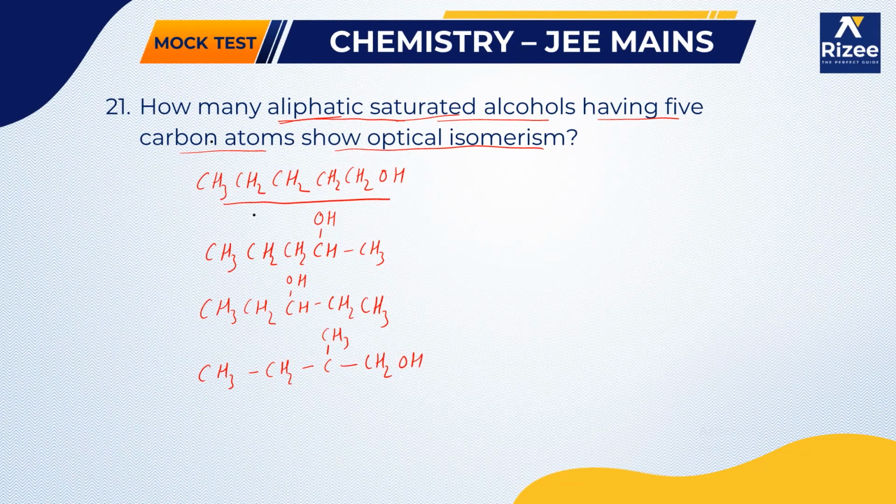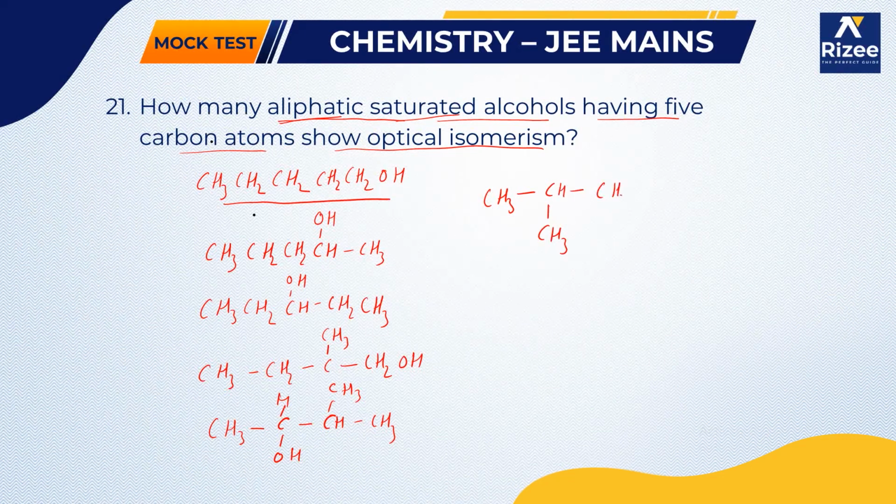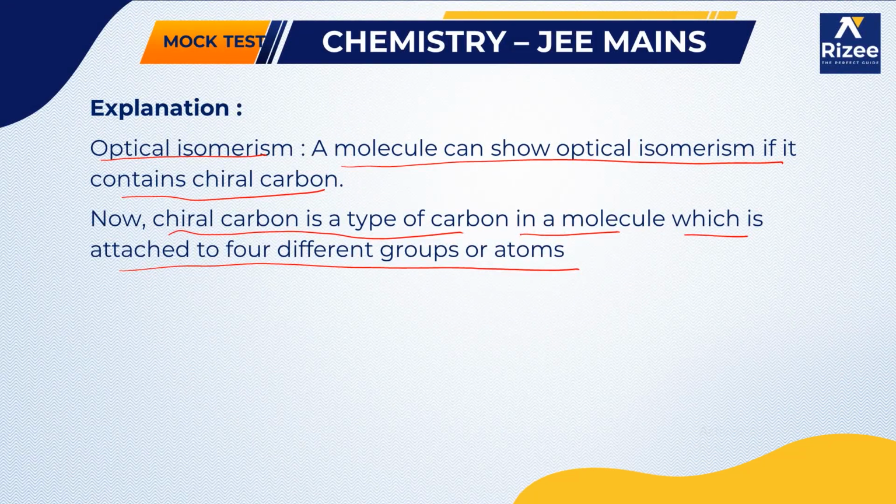Next we can write CH3 CHOH CH(CH3) CH3. This is the other possible isomer. And the next possible isomers are CH3 C(CH3)2 CH2OH and others. So first of all, what is being asked? Showing optical isomerism. A molecule can show optical isomerism if it contains a chiral carbon.